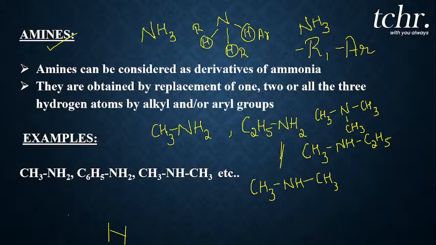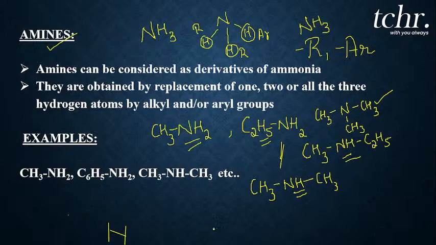See, observe here what I did. Replace one hydrogen atom with a methyl group, or replace it with an ethyl group, or two hydrogen atoms with the same methyl group, or with two different alkyl groups, or you replace all the hydrogen atoms with alkyl groups. All these derivatives of ammonia, we call them amines.